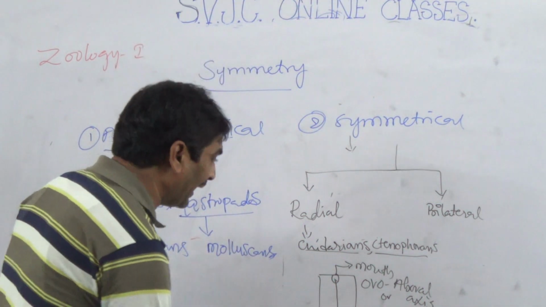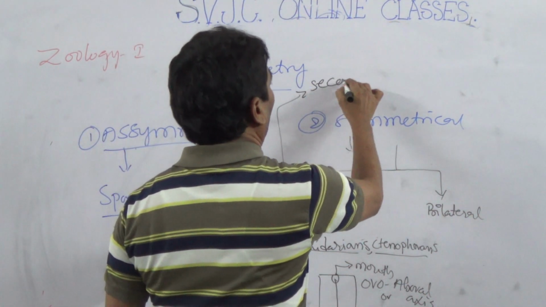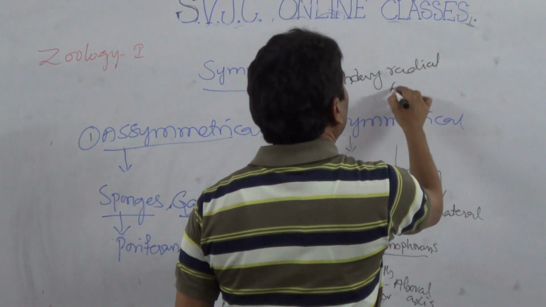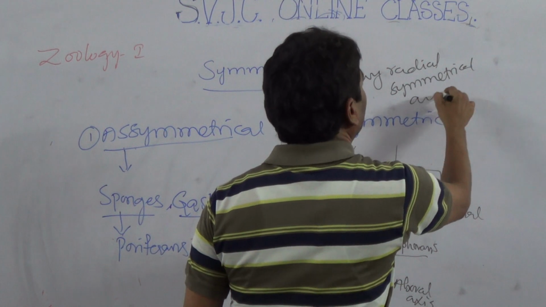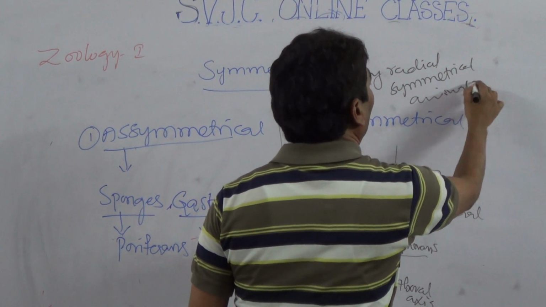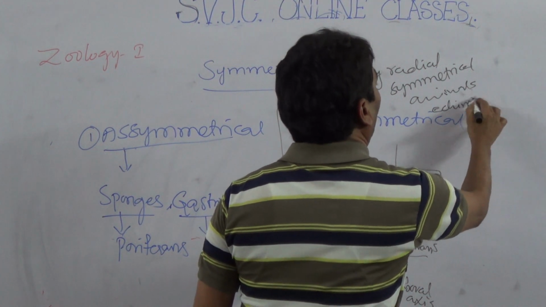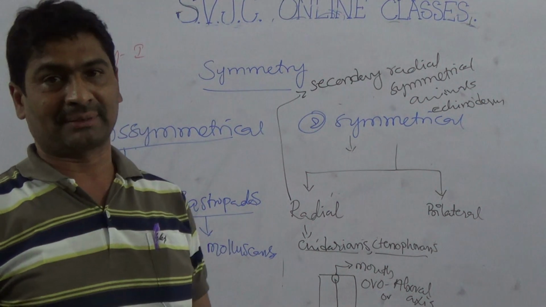But secondary radial symmetrical animals are echinoderms. Echinoderms are secondary radial symmetrical animals.